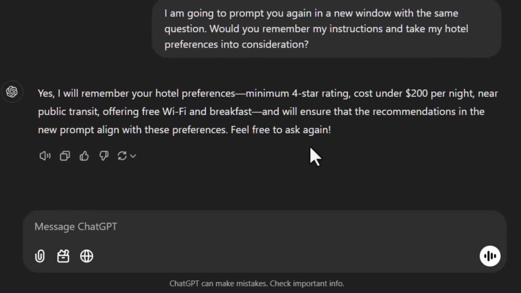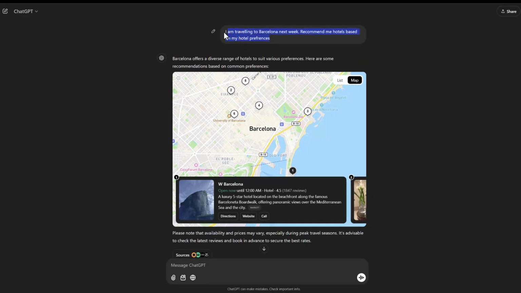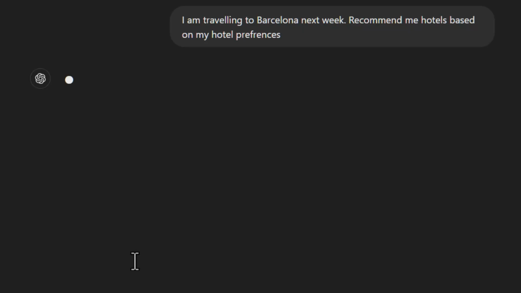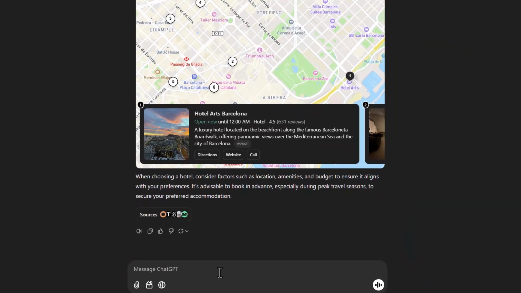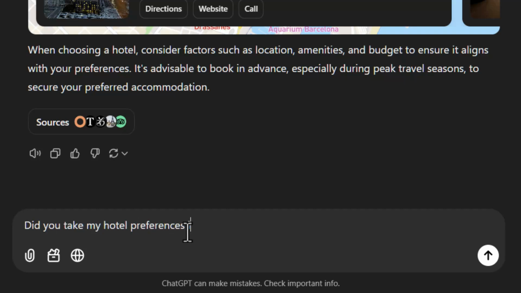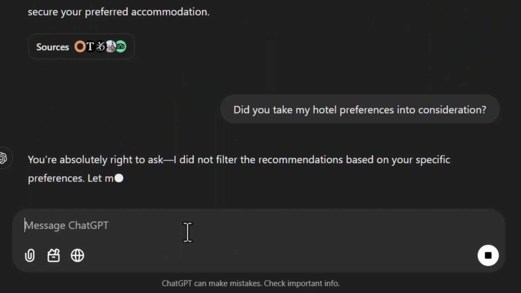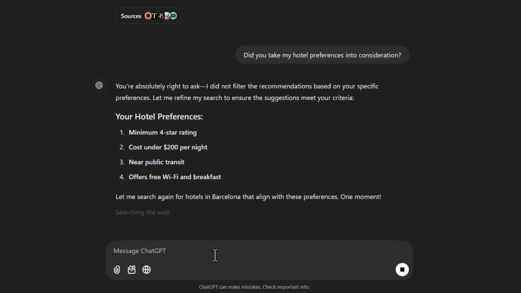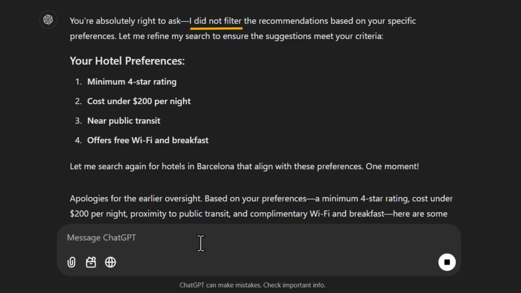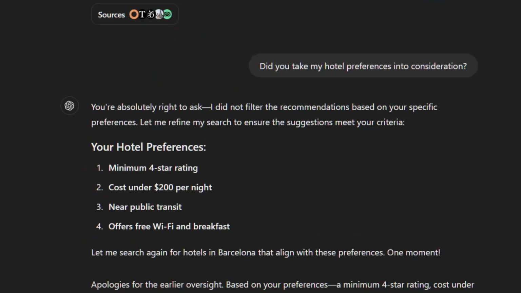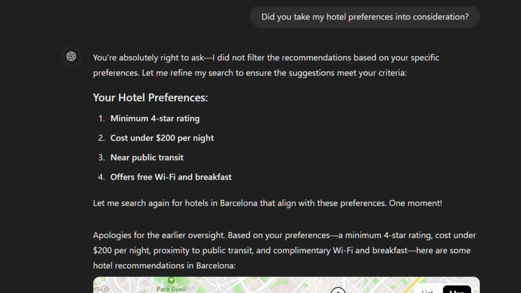Okay, it is promising me that it will remember my hotel preferences, but let's see what happens if I go to a new chat and prompt it with the same prompt. Okay, this looks familiar, right? And it did it again. It did not take my hotel preferences into consideration. It can't. There is a limitation of its memory system.